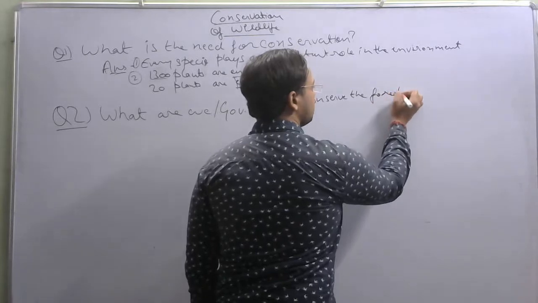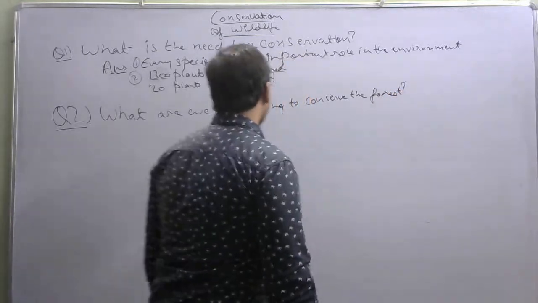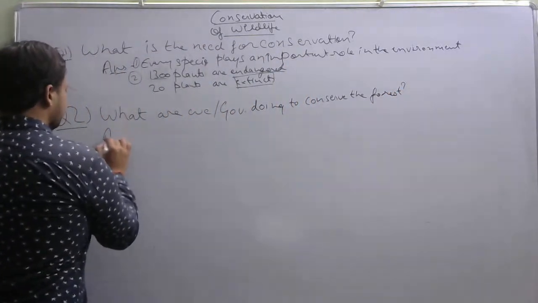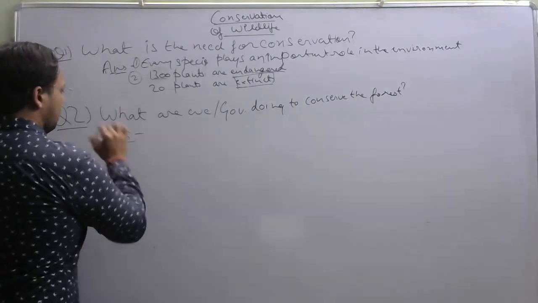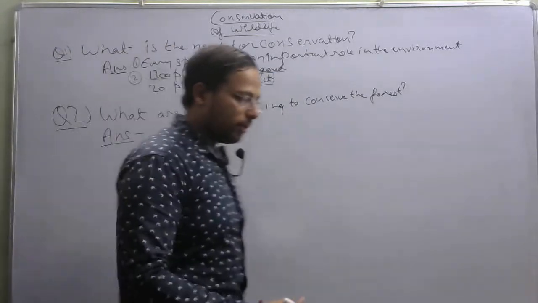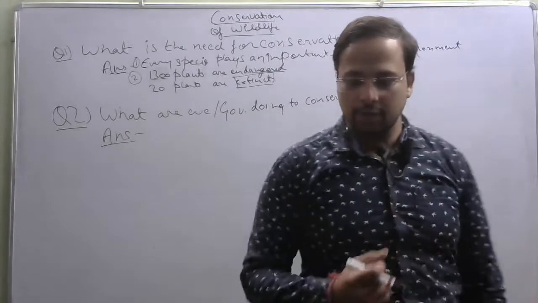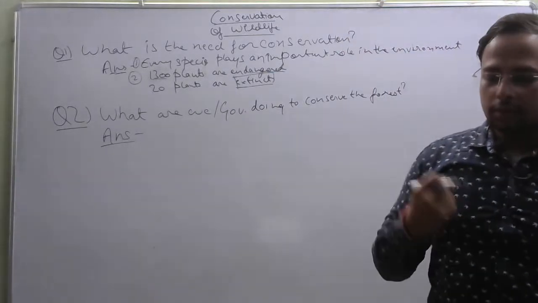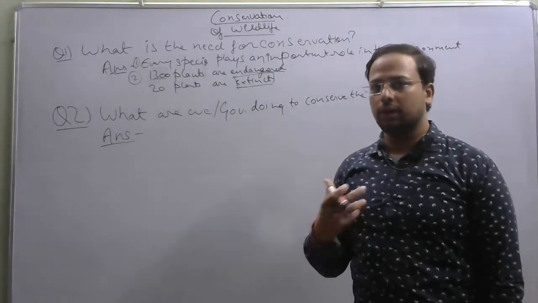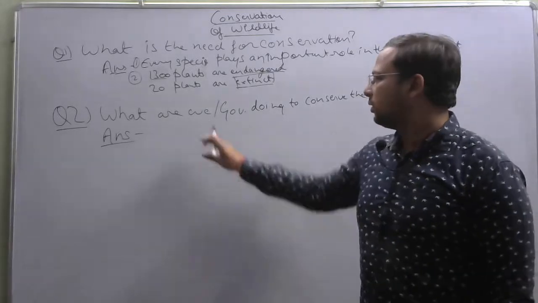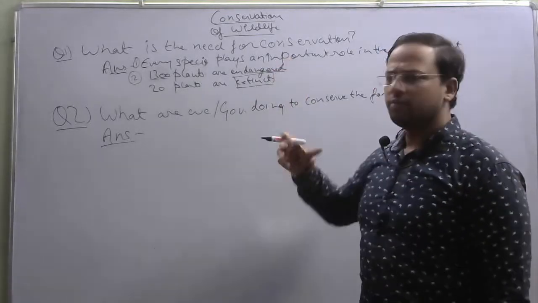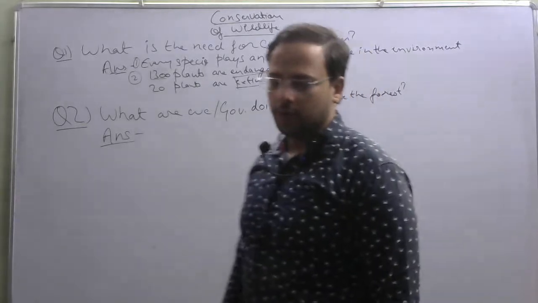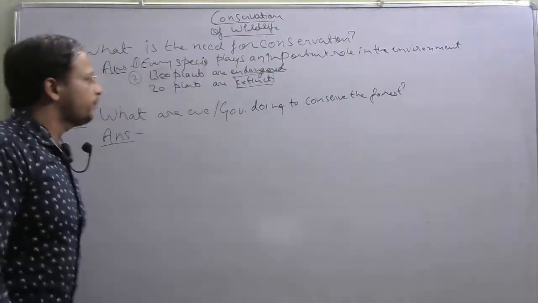In this question we are going to discuss the steps that have been taken by the government, whether it is the state government or the central government at their levels, to conserve the flora and fauna or the wildlife, the natural vegetation and the wildlife.